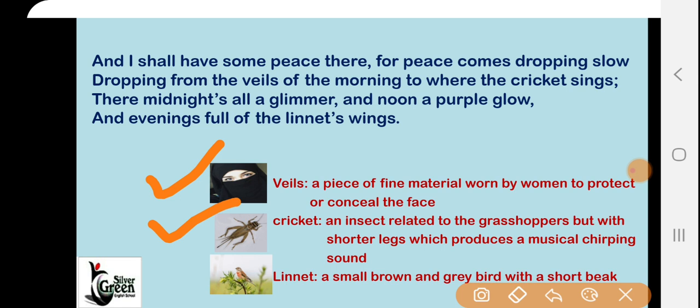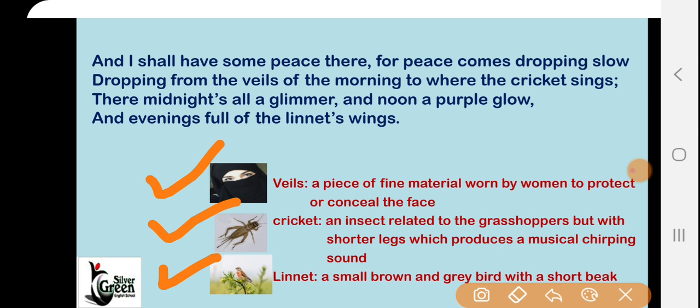And in the evening, full of the linnet's wings. Now see, when he will see the linnet bird in the sky, he will get peace. Means in the evening, मतलब शाम को, you can see in the picture, it is the linnet bird. Okay, linnet is a small brown and grey bird with a short beak. So when the linnet bird flies in the sky, he will see that scene and get peace from that also.